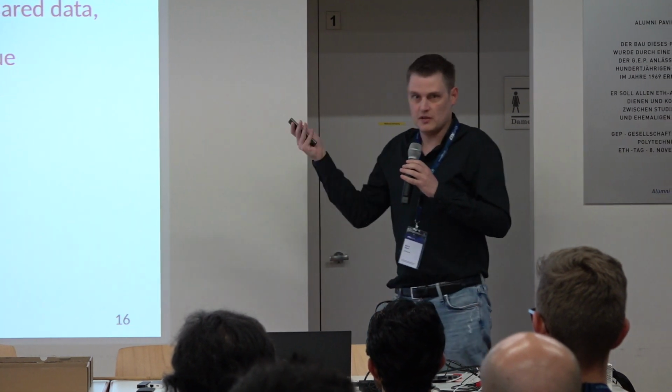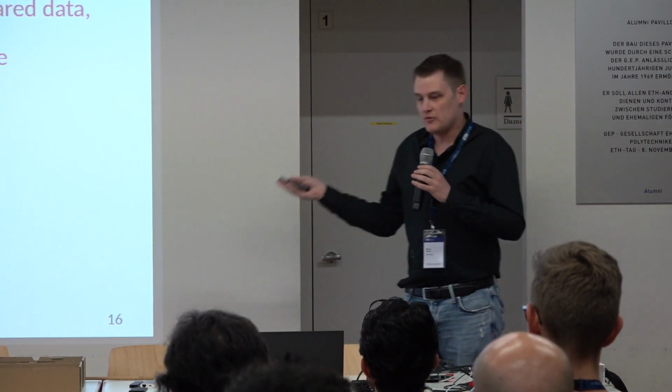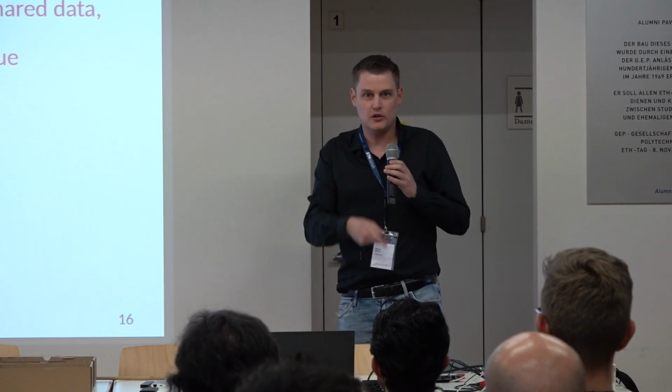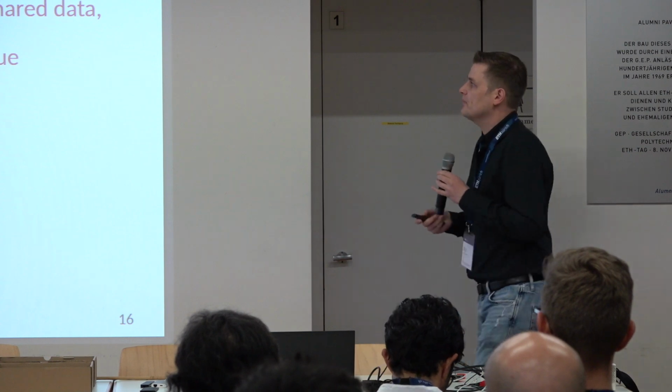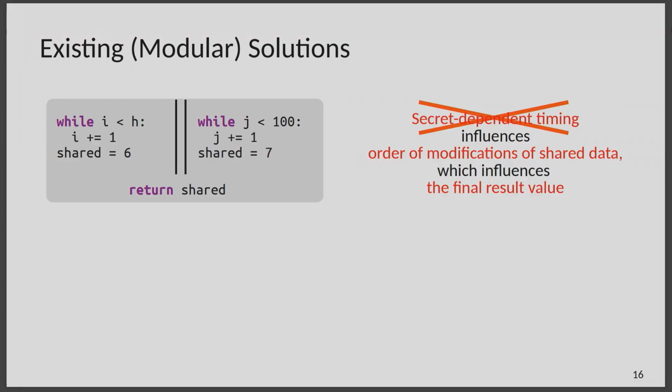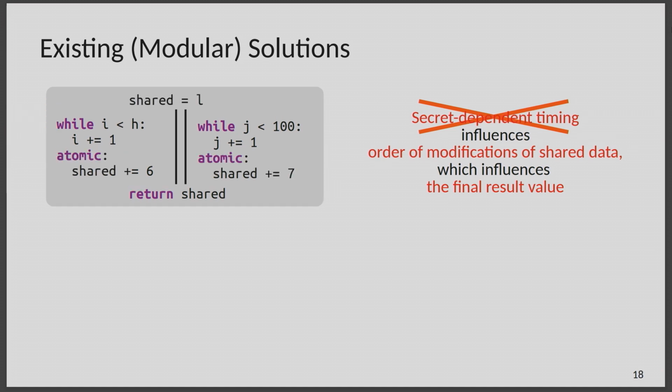And that works in these idealized scenarios. But then if I run the program on my laptop or your laptop or my phone or whatever, this is probably not enough. So that's a problem. So the way they would reject this program here would be to say, hey, the runtime of this loop depends on secret value h. We can't have that. So for this program, it works. For others, maybe not.